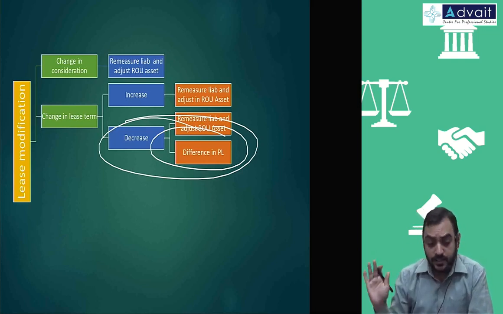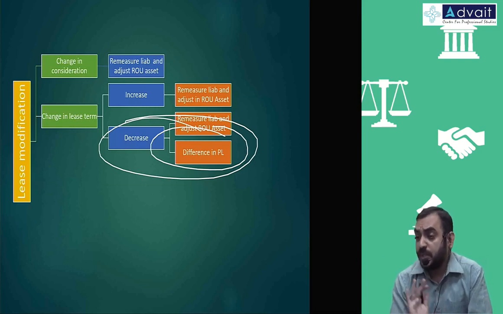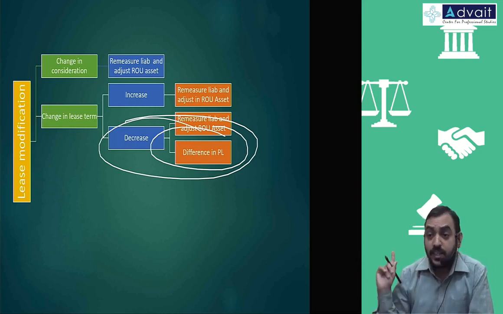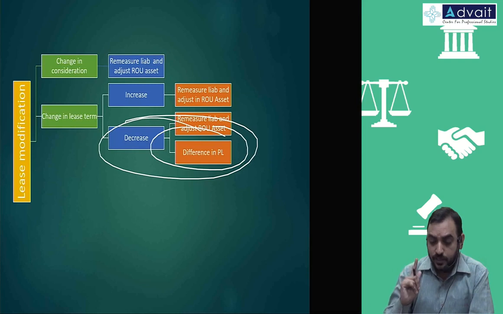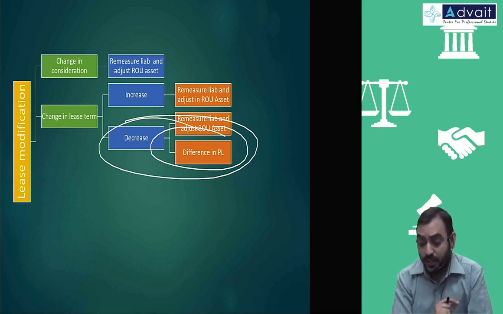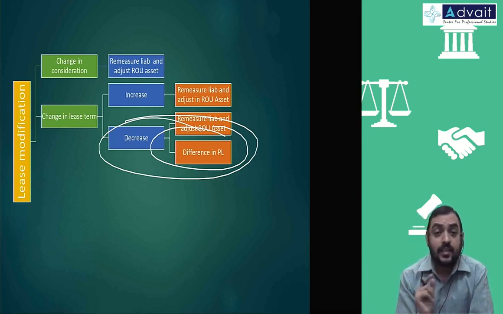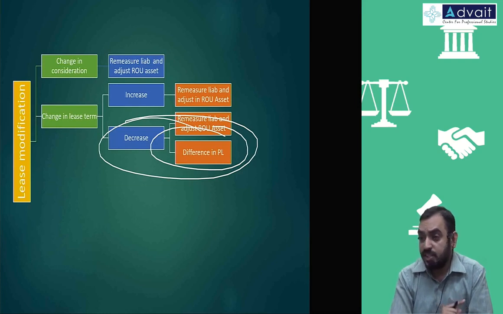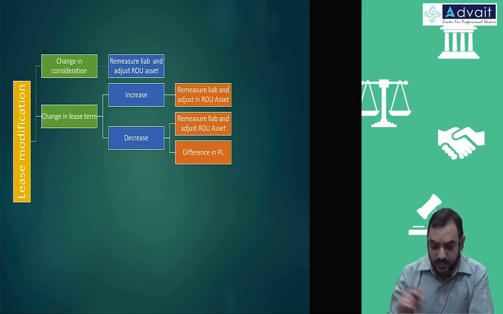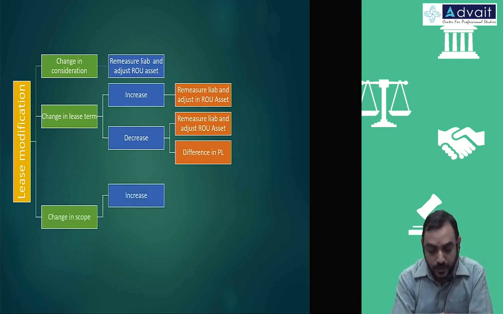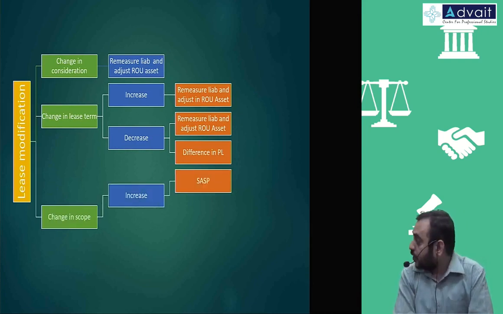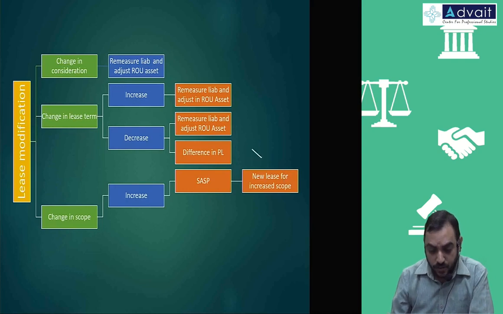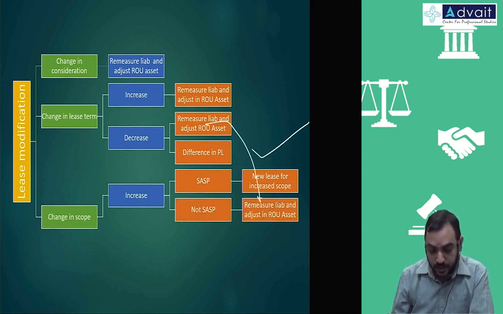In all other cases, you will account it as adjustment or account it as separate lease. The only situation where the P&L account is affected is when there is decrease in scope. Only in that situation P&L is affected. In other situations it is not affected. Decrease in the lease term or even the scope part. Again, increase, if it is standalone selling price commensurate, you account it as a new lease. If it is not standalone selling price, then you remeasure and adjust liability like reassessment of liability.